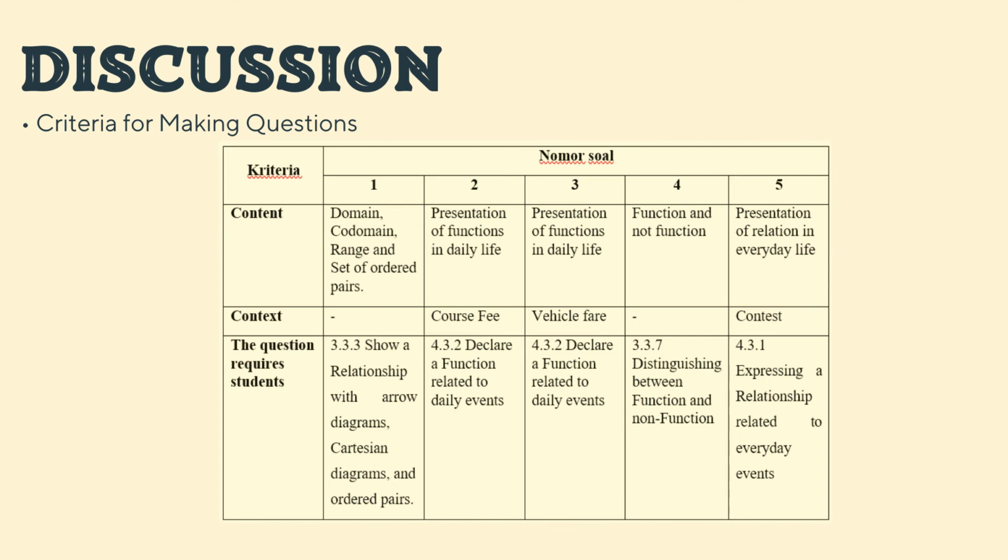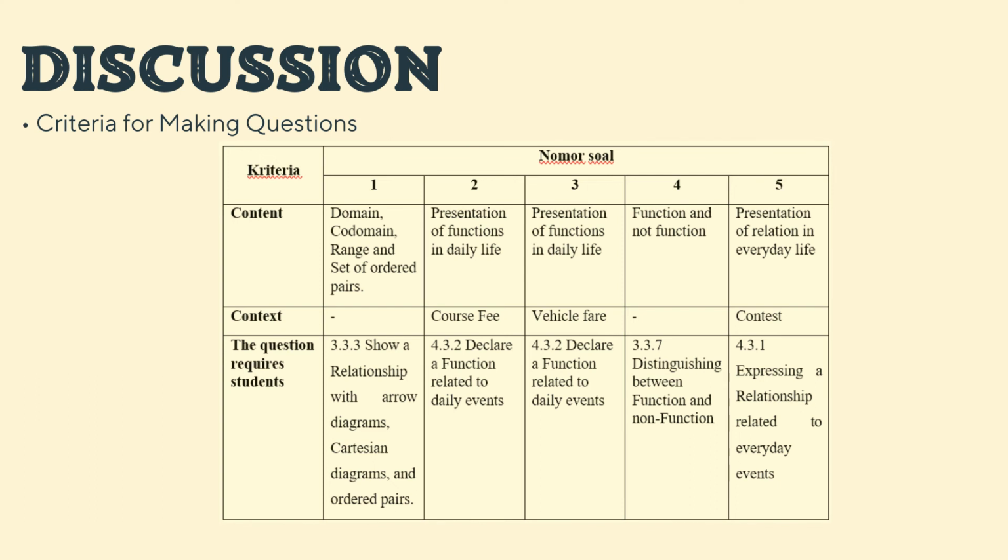And in the 5 questions regarding relation and function, the following criteria are for the criterion number 1. The content is domain, codomain, range, and set ordered pairs. The context doesn't exist, and the competency achievement indicator is 3.3.3 that show a relationship with arrow diagrams, Cartesian diagrams, and ordered pairs.